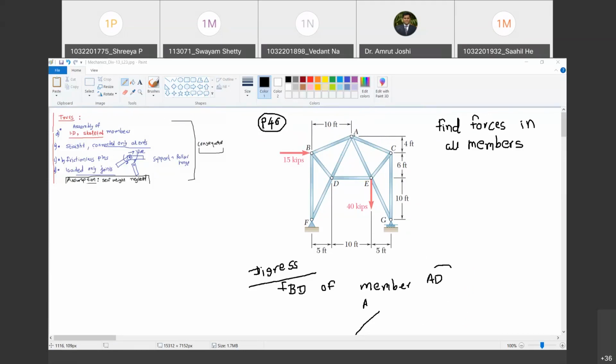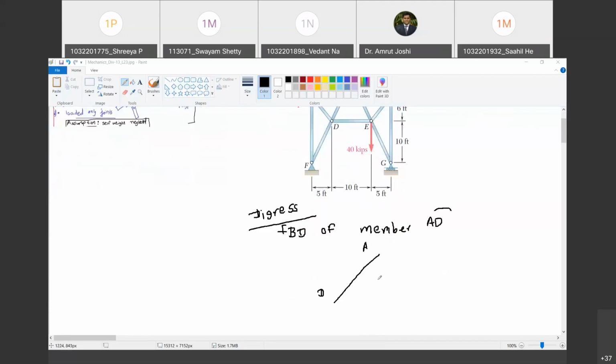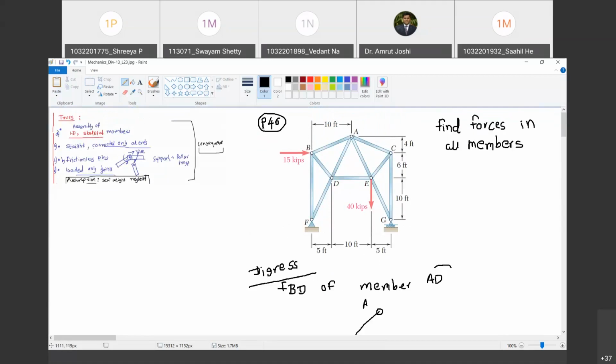Now at joint A, how many members are meeting? Tell me. Member AB, member AE, member AC. Do you agree with me? Yes, sir. And member AD. These are the members that are meeting. Out of this, which are the members which are external to member AD? AB is external, AE is external, and AC is external. Do you agree with me? Yes, sir. These three members are going to apply some forces on the joint pin. Do you agree with me? Yes, sir. And that pin in turn is going to transmit that force to member AD.